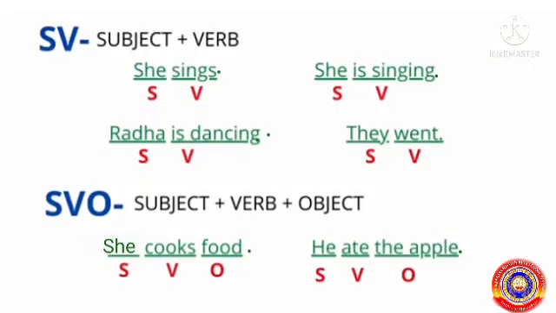Let's see some examples of sentences using these patterns. Subject plus verb, SV pattern. Examples: she sings, she is singing, Radha is dancing, they went. Then the second pattern, SVO pattern, the subject plus verb plus object. Examples: she cooks food, he ate the apple.